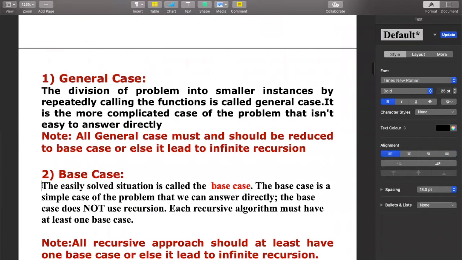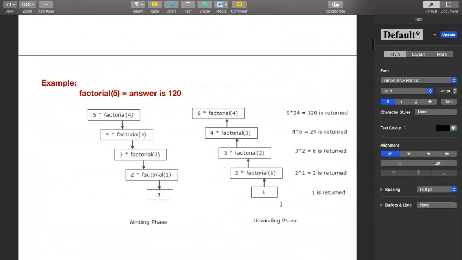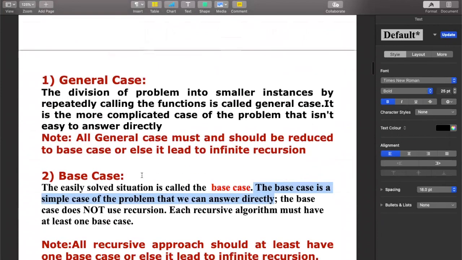So you can see that the easily solved situation is called the base case. The base case is the simplest case of the problem that we can answer directly. So if factorial of 99 is getting reduced to factorial of 1, the answer which we know directly is factorial of 1. And keep one thing in your mind: the base case, in this case factorial of 1, do you further subdivide it after the base case? We have reached the base case where we know the answer, we don't divide it further.